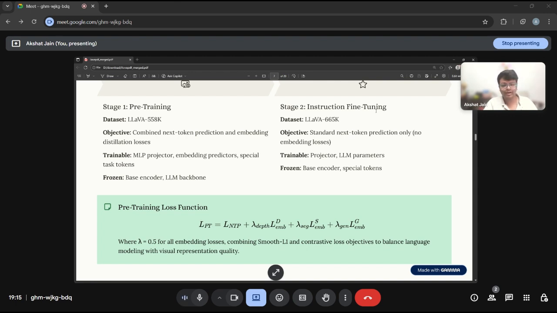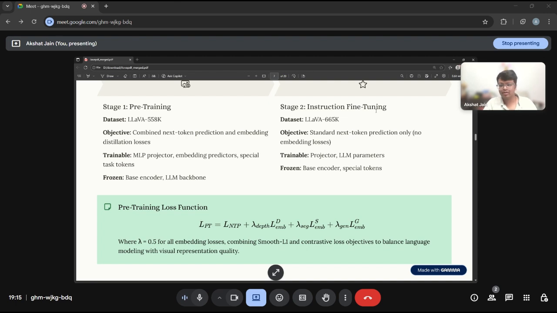Stage 2 is instruction fine-tuning. The dataset used is LLaVA 665K. The objective is next token prediction only, with no embedding losses. Trainable components are the projector component and the LLM parameters. Frozen are the base encoder and the special tokens.